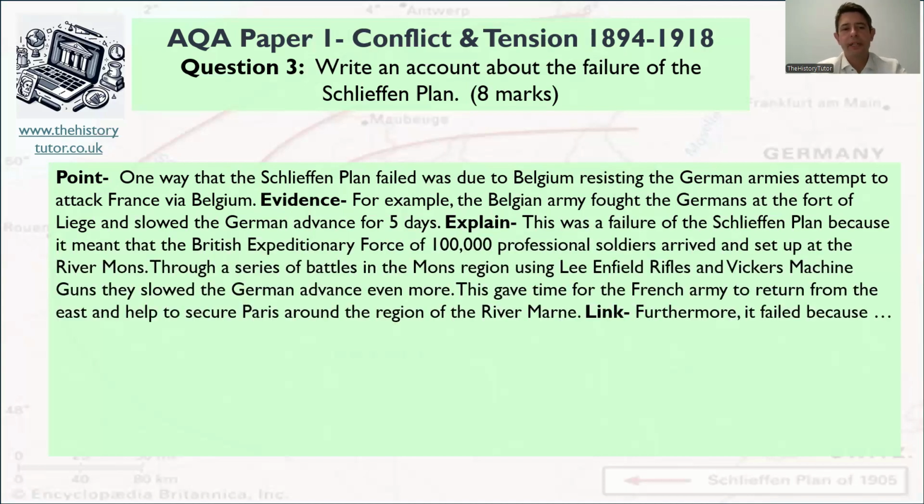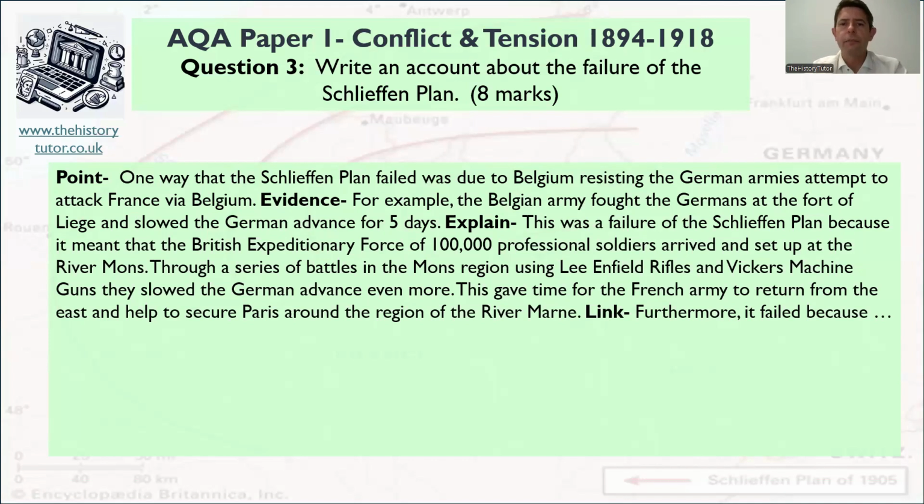This was a failure of the Schlieffen plan because it meant that the British Expeditionary Force, 100,000 soldiers, arrived and set up at the River Mons. Through a series of battles in the Mons region, using Lee-Enfield rifles and Vickers machine guns, they slowed the German advance even more. This gave time for the French army to return from the east and help secure Paris around the region of the River Marne. Okay, and obviously the Battle of the Marne stopped the Germans in the end.